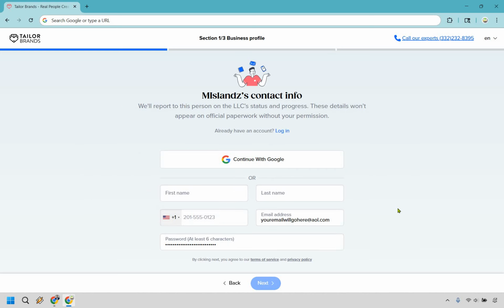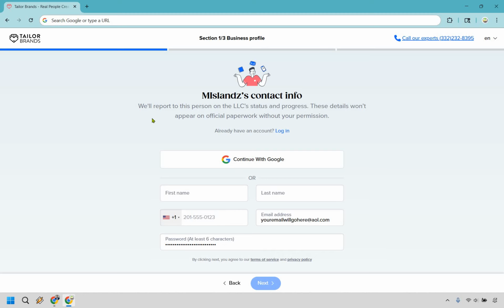Alright, and this is going to be your contact info: first name, last name, number, email address, and password. It says, we'll report to this person on the LLC's status and progress. These details won't appear on the official paperwork without your permission. So make sure you actually use a legit email here because you obviously want to get all the status and progress when it comes to your LLC.